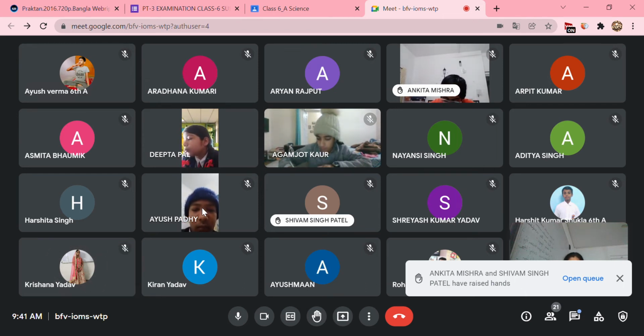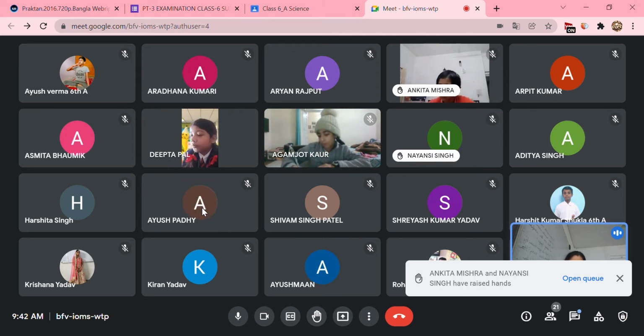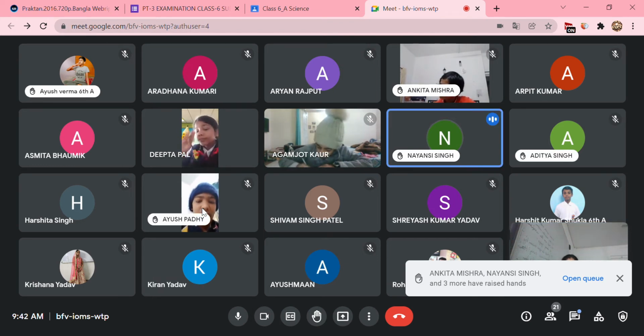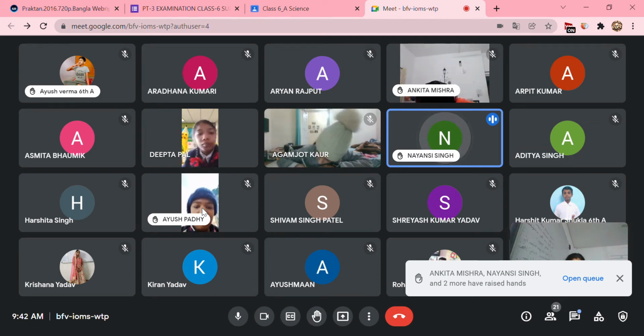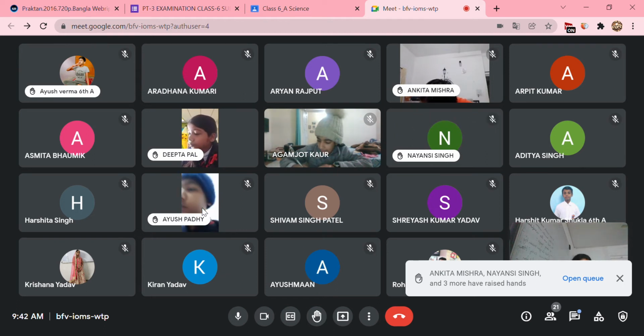Okay. So is it clear? All the information you are going to write together. Short notes means every information should be there. Next point, the short note on ball and socket joint. Raise your hands. Yes, Nancy. Ball and socket joint. Yes, ma'am. The rounded end of one bone fits into a cavity, a hollow space of the other bone. Such a joint allows movement in all directions, which is called a ball and socket joint. Okay. Any more information? Its location and some exact places where it is present.